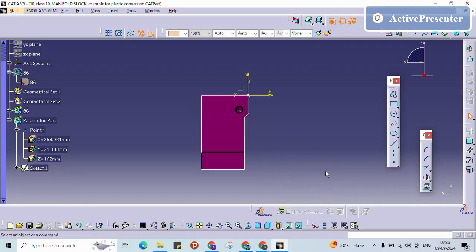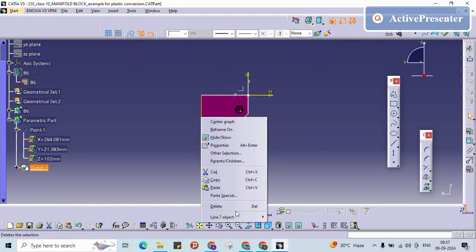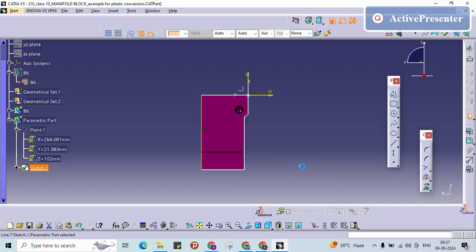Now I have created the line, but it does not have the proper constraint, right? A constrained drawing sketch will be green in color. For making this constrained, I have to give some geometrical constraints. So first I have to make this line a vertical line. If you notice here it is showing vertical, so I can't change the angle. See, for example, this line I can do like this.